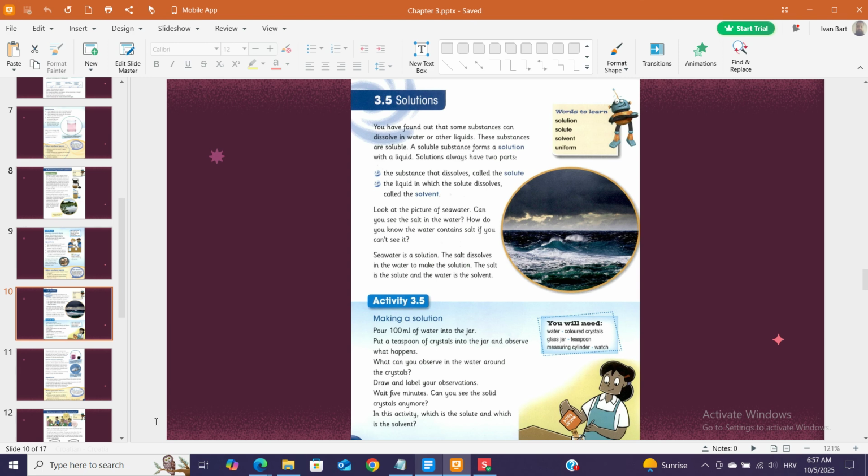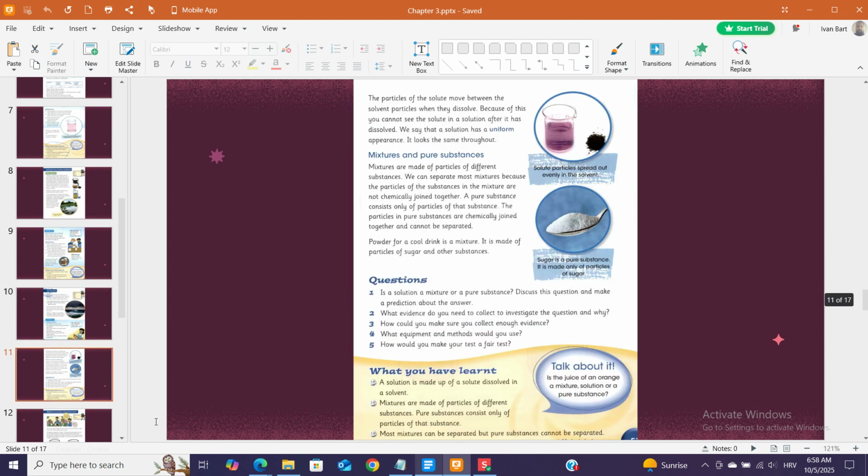Wait 5 minutes. Can you see the solid crystals anymore? In this activity, which is the solute and which is the solvent? You will need water-colored crystals, glass jar, teaspoon, measuring cylinder, black circle, watch.